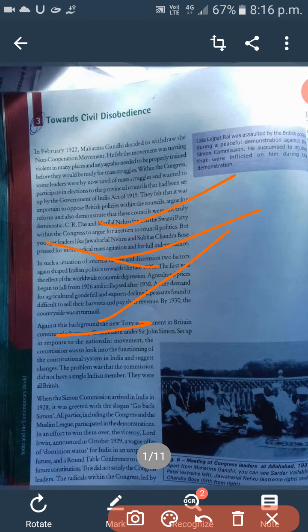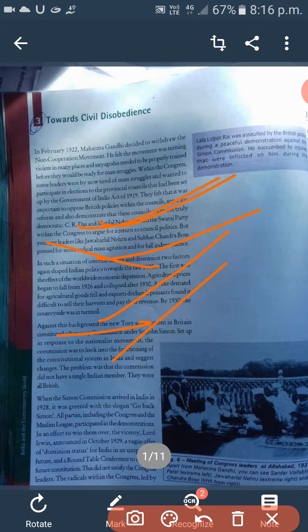Within the Congress, some leaders were by now tired of mass struggles and wanted to participate in elections to the Provincial Councils that had been set up by the Government of India Act of 1919. So some leaders of the Congress did not want to participate in this form of movement during that period.